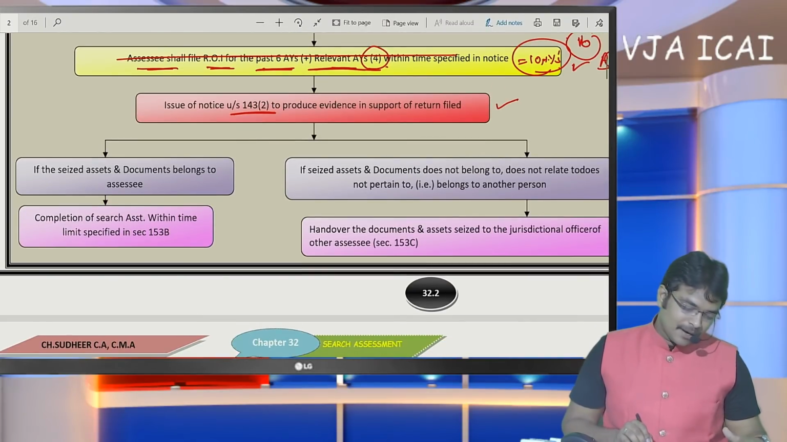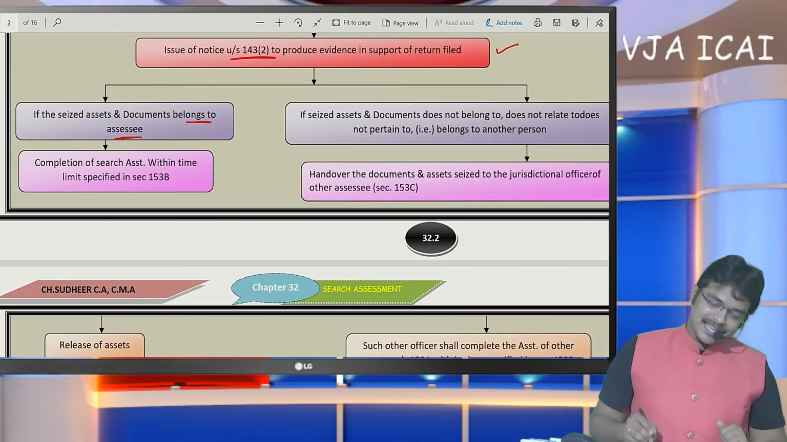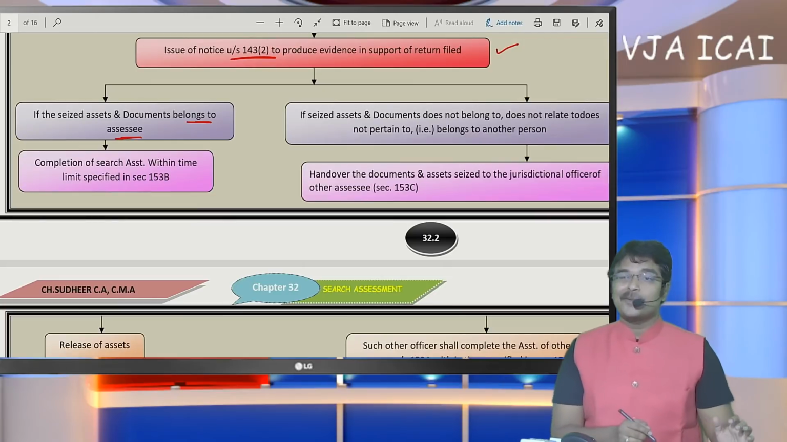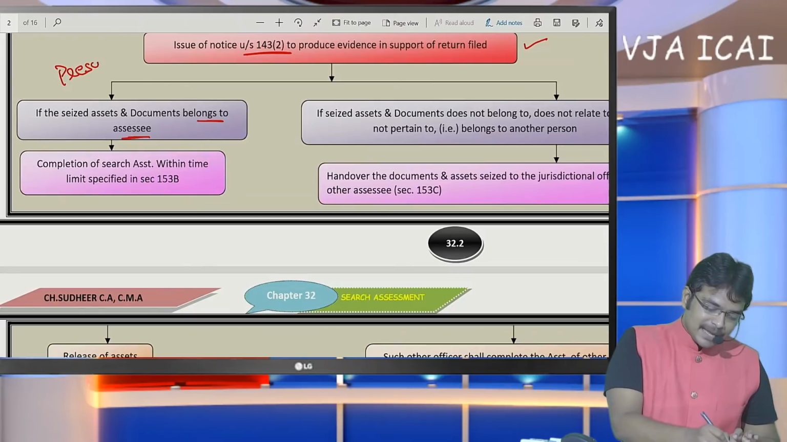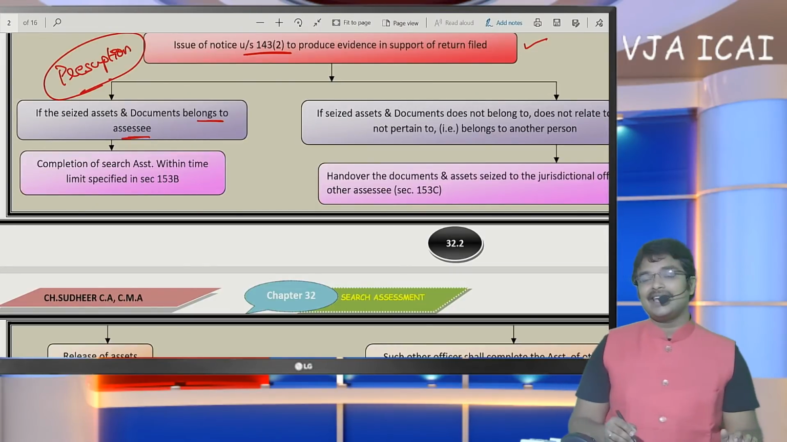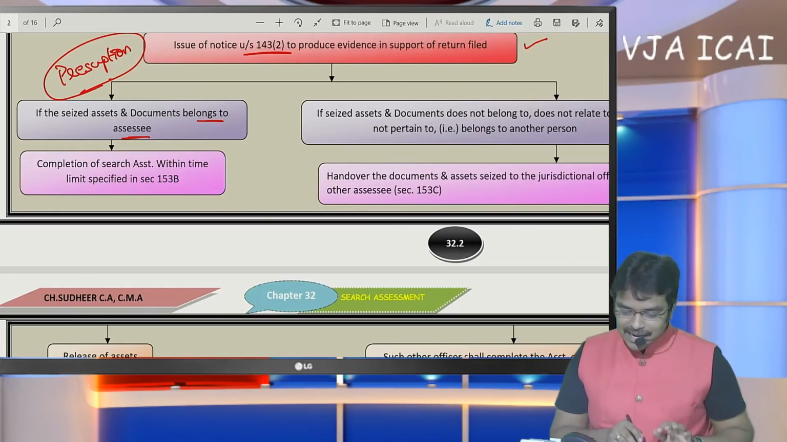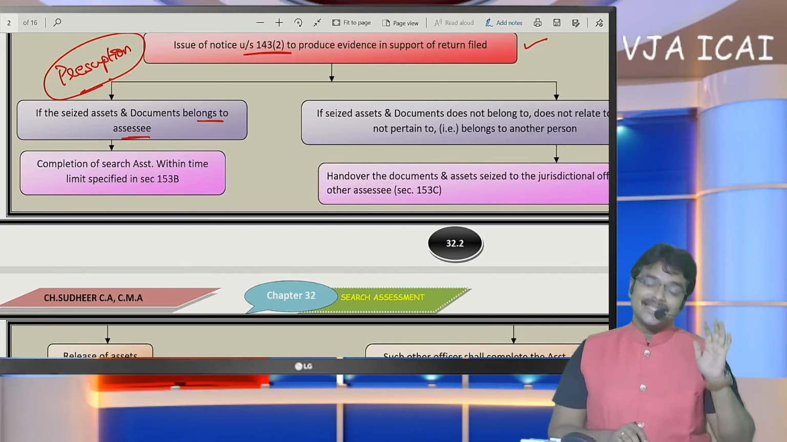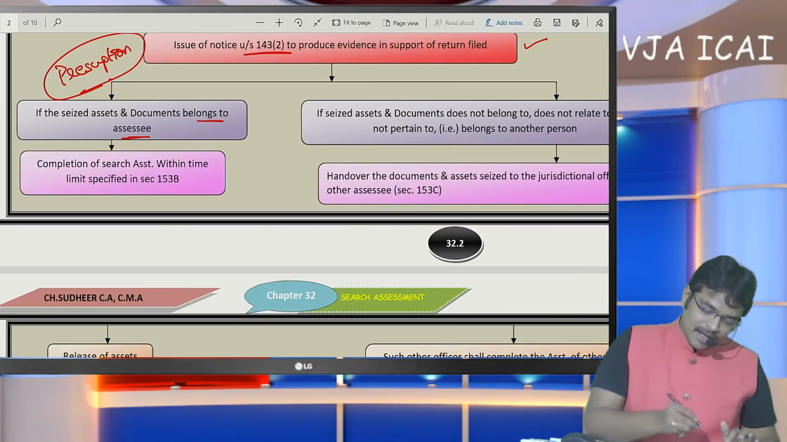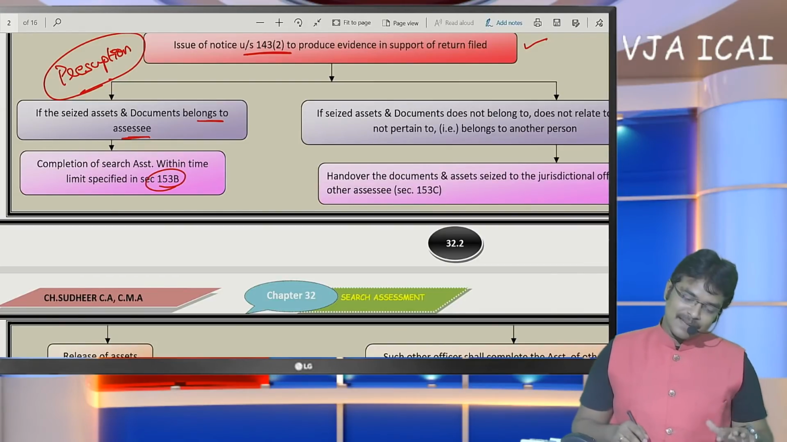Okay. Now coming to the other aspect. If seized assets and documents belong to the SSE, I have already specified to you that department takes a presumption that every document that was seized belongs to the SSE. But these presumptions are rebuttable presumptions. If SSE proves that it does not belong to them, then they shall leave him. But generally, the presumption is that if it belongs to the SSE, now assessment shall be completed. How will the assessment be completed? Now let us make a discussion.